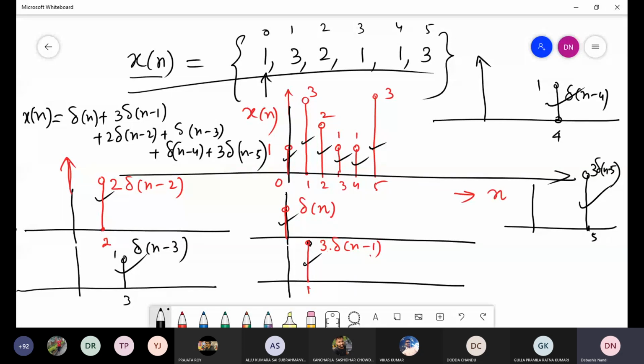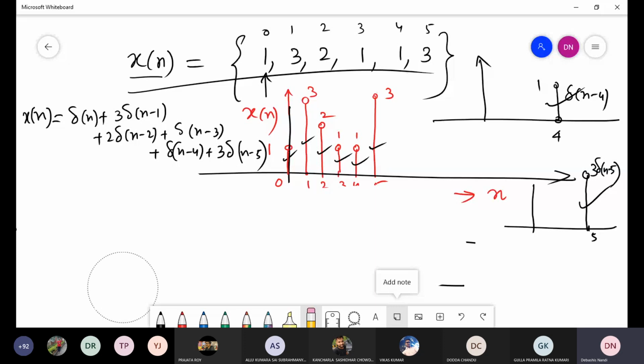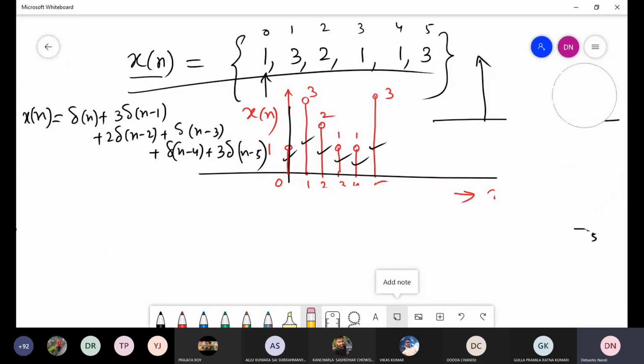That is why I want to say that whatever discrete time signal is given to us, I can write it as a weighted summation of delta functions.